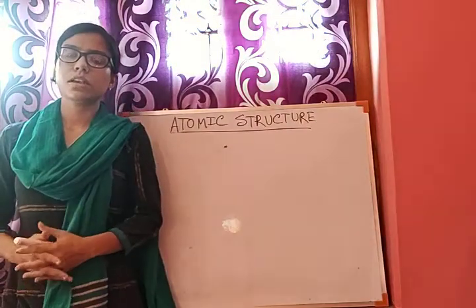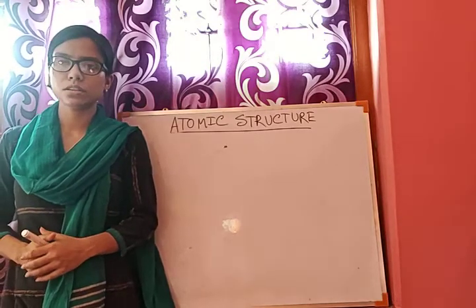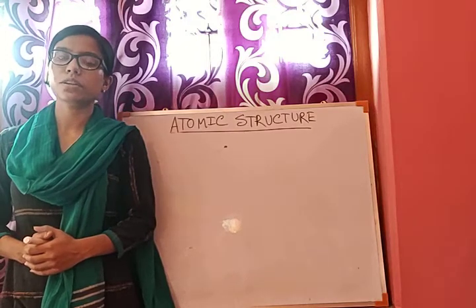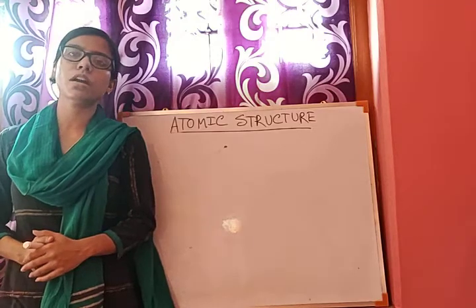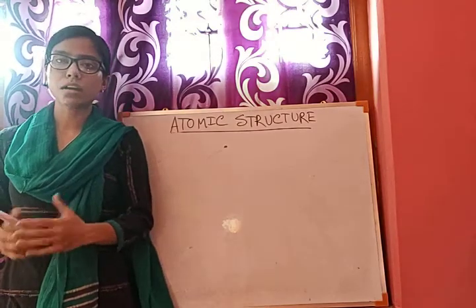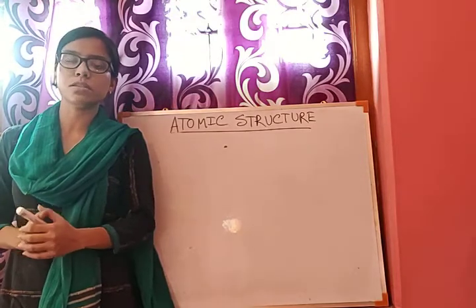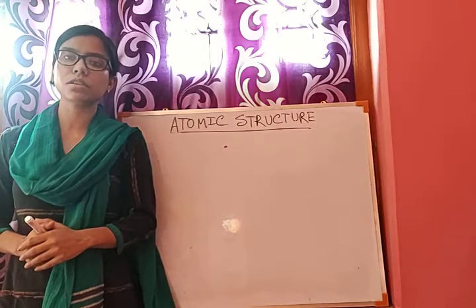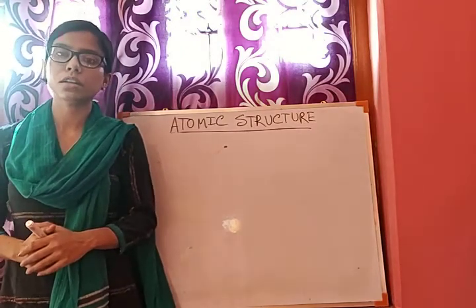Hello students, this class is for class 8 and we are discussing the chapter atomic structure. Today we are starting from the discovery of the nucleus. I have given the idea of the plum pudding model by J.J. Thomson, and Thomson explained that the mass of the atom is uniformly distributed, the whole atom is a uniformly distributed positively charged sphere. But this is actually not true, and this was proven by Rutherford's experiment.